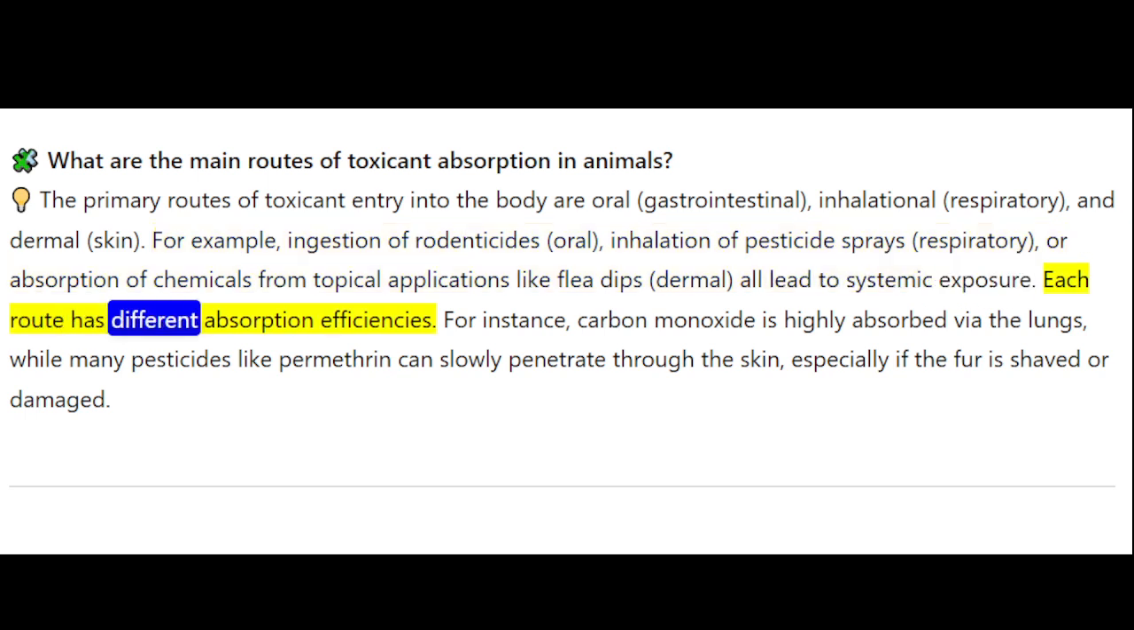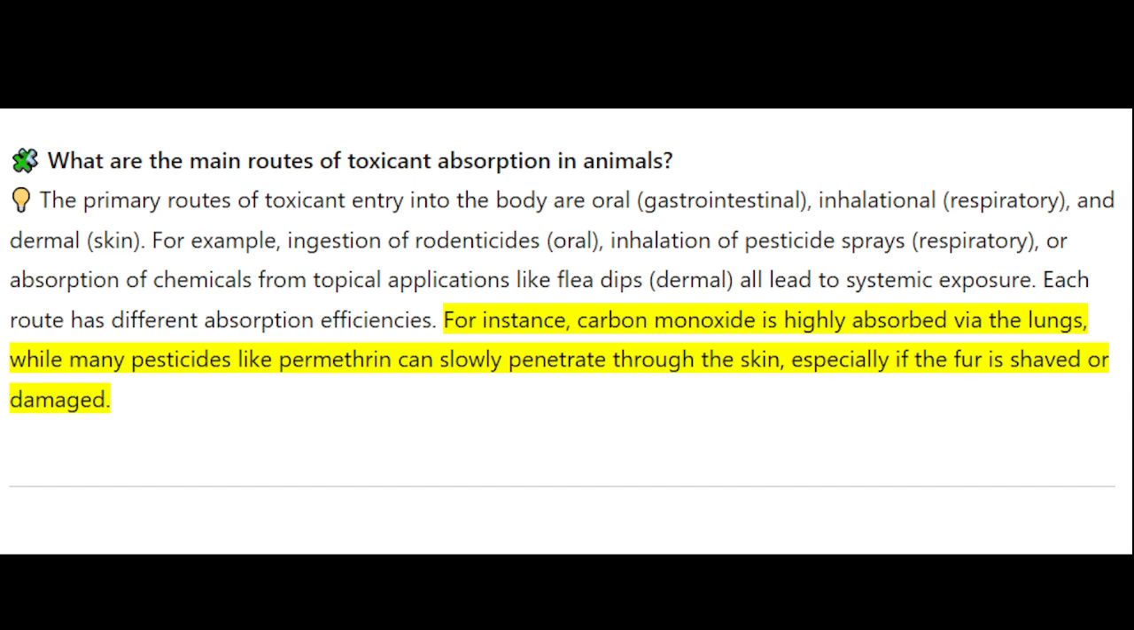Each route has different absorption efficiencies. For instance, carbon monoxide is highly absorbed via the lungs, while many pesticides like permethrin can slowly penetrate through the skin, especially if the fur is shaved or damaged.